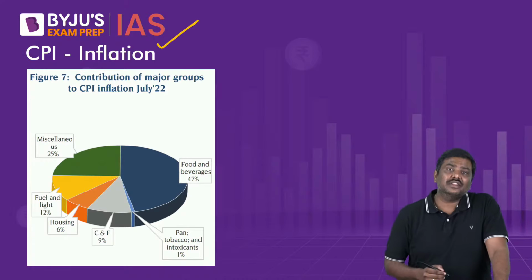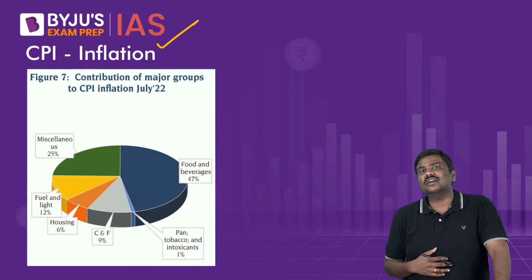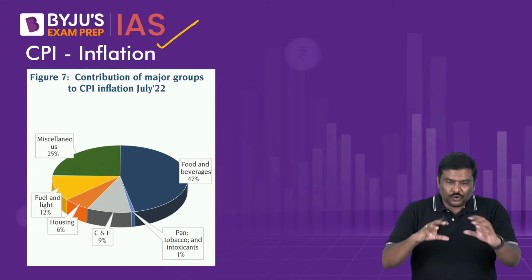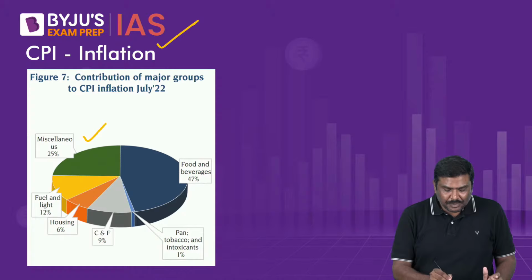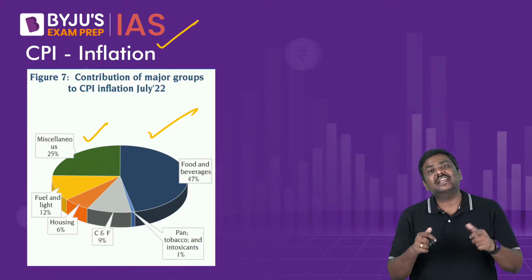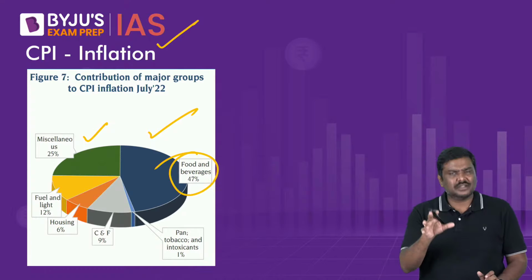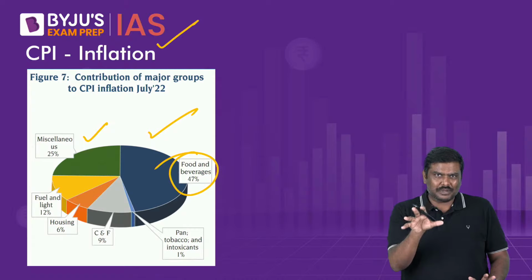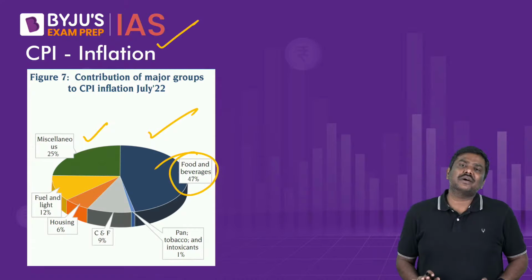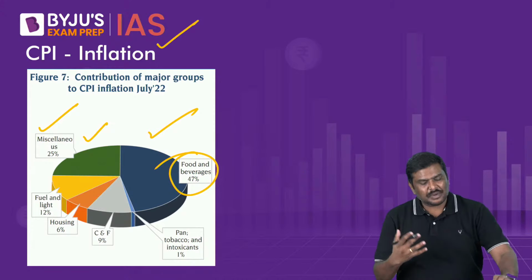Now specifically within inflation, that is CPI inflation, food inflation has been discussed in the economic survey. Now if you look at CPI, there are multiple components, there are multiple groupings as such. The highest weightage within the CPI has been given to food and beverages, around 46%, 45.8% to be precise. And the second highest has been given to miscellaneous. Now please remember the weightages.